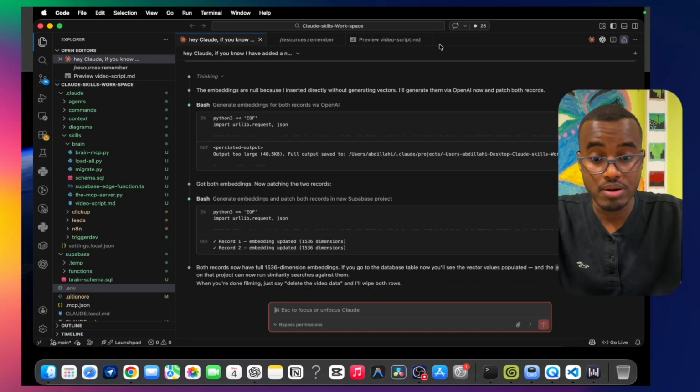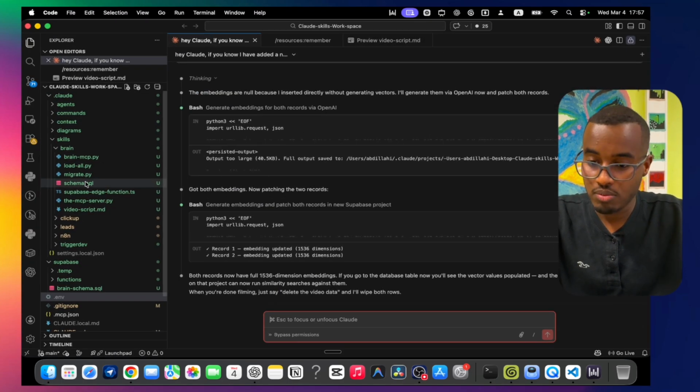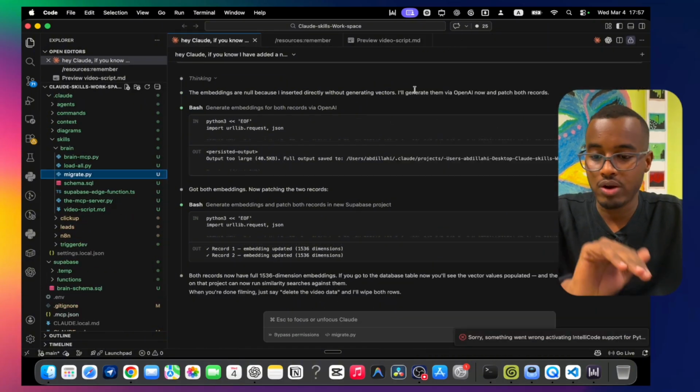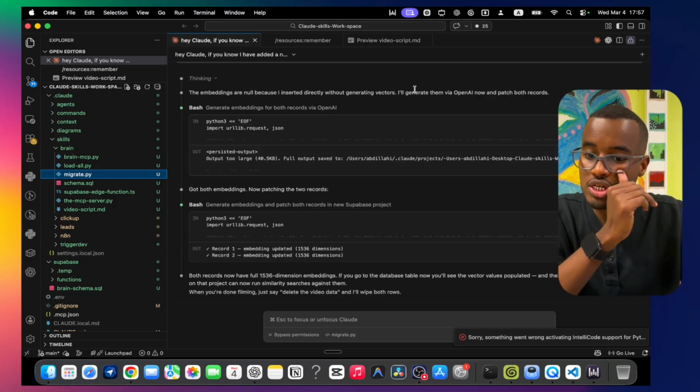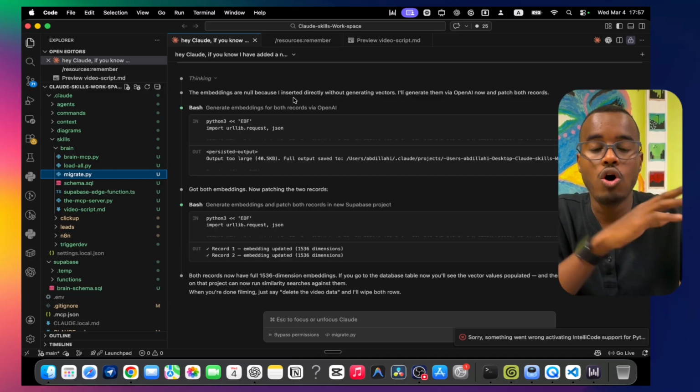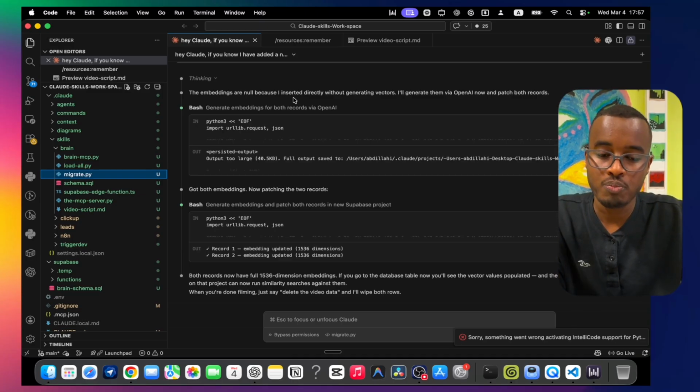After you create your permanency, I told you one more thing: you can use a migrate file. You don't need to put all your files in manually. Just tell your AI agent, whatever it is, to create a migrate.py and then insert all the files you need into the database.